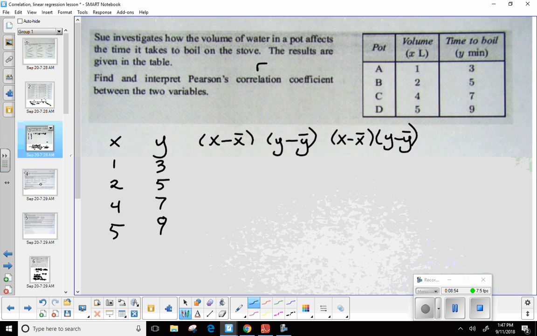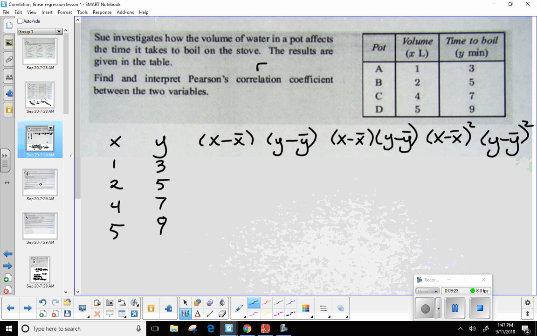Okay, hopefully I left myself enough room here. And what are some other columns I need? Think about those formulas. There's something else I need to do with those differences. Square them. There we go. So X minus its mean squared and Y minus its mean squared. All right, so just enough room on my screen.